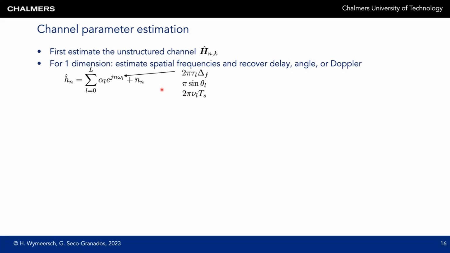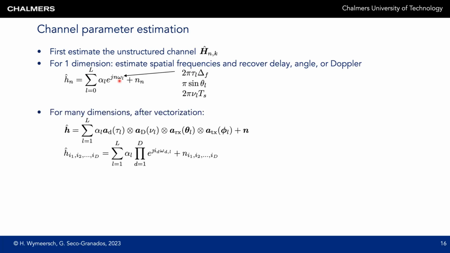No matter which dimension we look at, we always have the same structure. So we want to estimate the spatial frequency of all of the paths based on the observation h hat. You can already see from this structure that by applying an FFT and looking for peaks, you can in principle recover the spatial frequencies. We now generalize this to multiple dimensions because we don't just have one dimension.